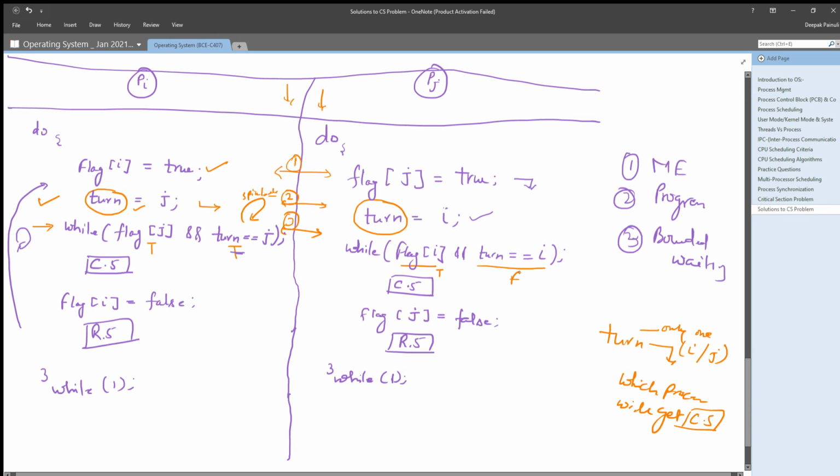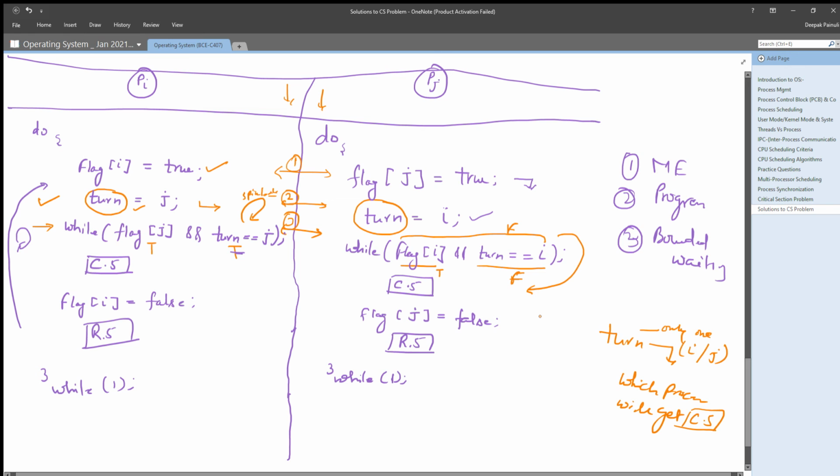So this condition, turn equals to i, will fail. That means this whole condition will be false. Once it is false, it will break, and Pj will get its critical section. Now Pj has entered its critical section.